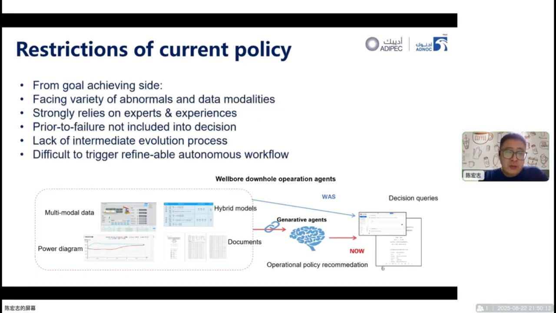Looking at the restrictions from the goal-achieving side, we are facing a variety of abnormalities and data modalities. The decision making, as mentioned previously, strongly relies on experts and experience. Another key thing is that we now lack prior-to-failure data, i.e., the intermediate data to describe the progression of wellbore conditions from health to failure. All these issues make it difficult to trigger a refinable and autonomous workflow to improve our wellbore operation efficiency.